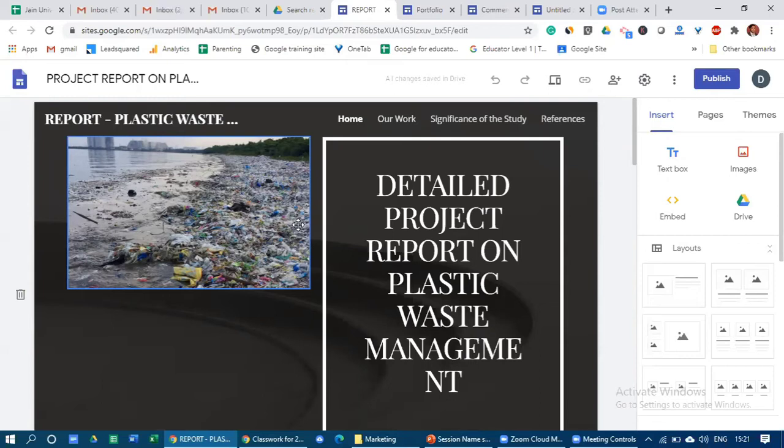But when somebody is preparing the website, he can take the feedback not only from the teacher but from his parents, friends of parents, and they can also come and contribute, give some ideas. So it brings lots of accountability in the student on bringing some tangible project or doing some tangible project.